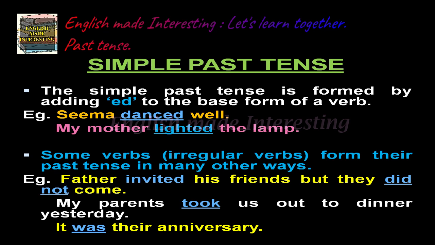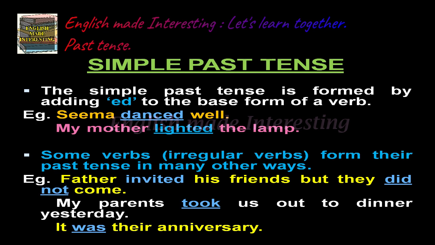Example, Seema danced well. Dance is the base form, ed is added to it. So, Seema danced well. So, danced is the past tense form of the verb. Some verbs, irregular verbs, form their past tense in many other ways.